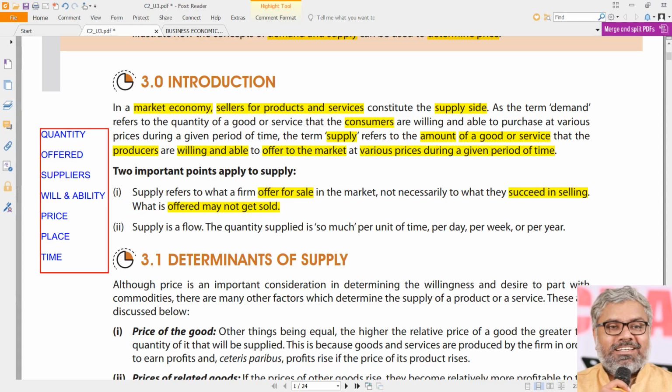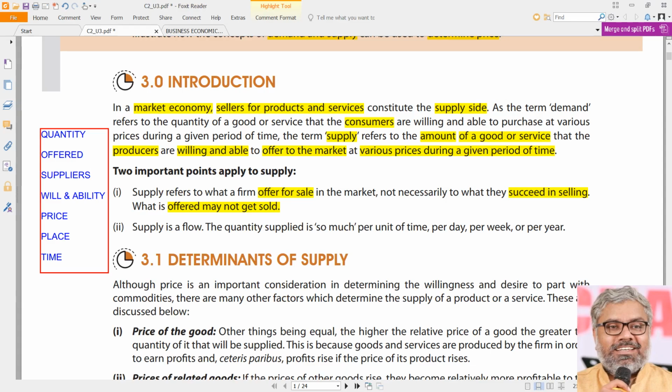Is that not supply? That is also supply. But are they sold already? No. If they are sold, they will not be in the racks of the supermarket. They would have been in the houses of consumers. So they are not yet sold, but they are offered for sale. So when they are offered for sale, that is enough to constitute supply. Not necessary that the supplier should be succeeding in selling of those goods and services. That is one of the important points to be identified.